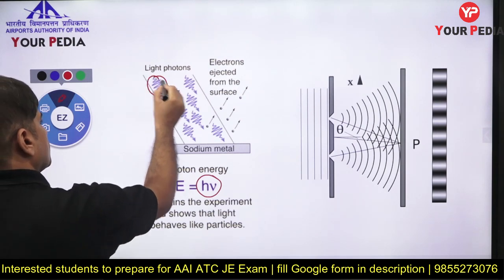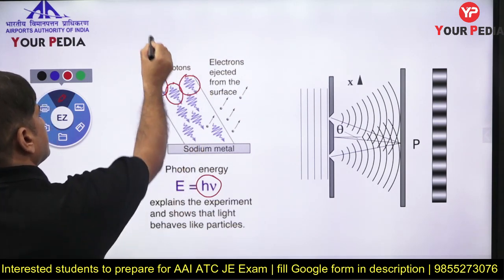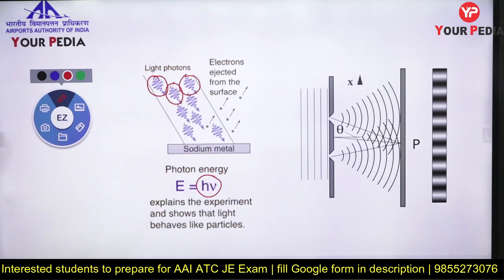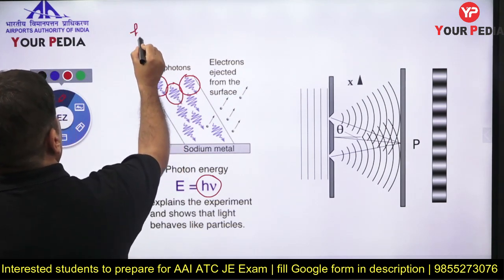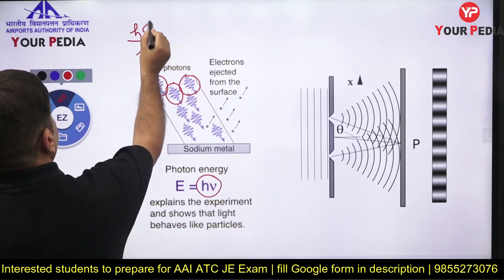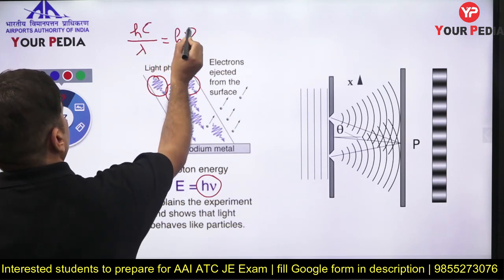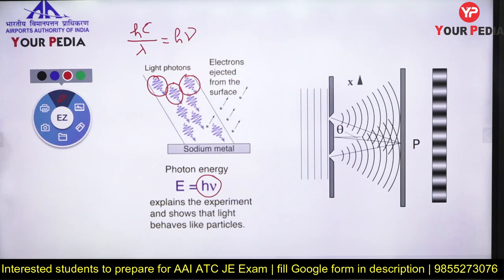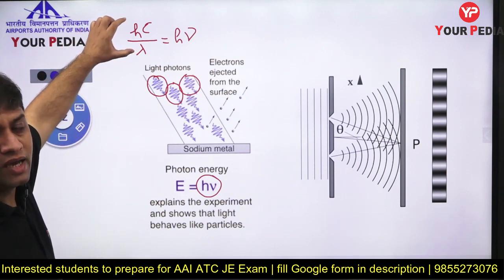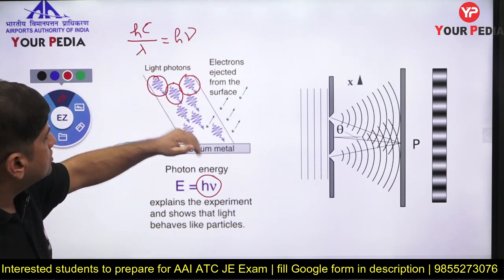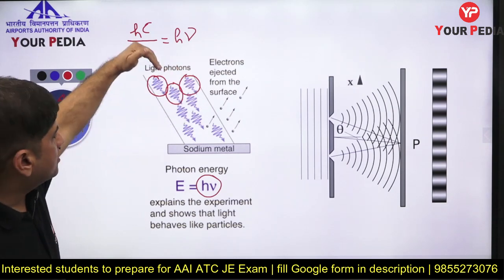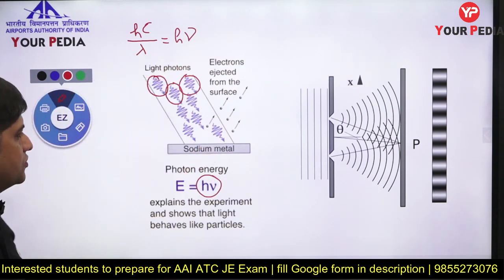This radiation has many photons inside it, and every photon has energy of h nu, where nu is the frequency, lambda is the wavelength of that photon, c is the speed of light, and h is Planck's constant. So this equation was given by Einstein. So radiation comes in the form of energy packets, and that energy packet hits the surface.